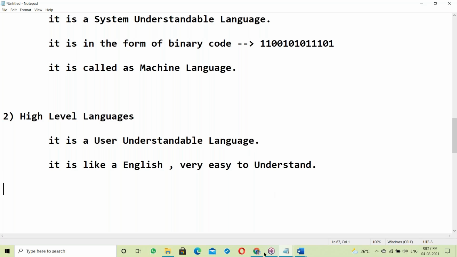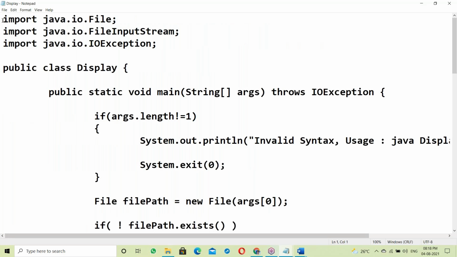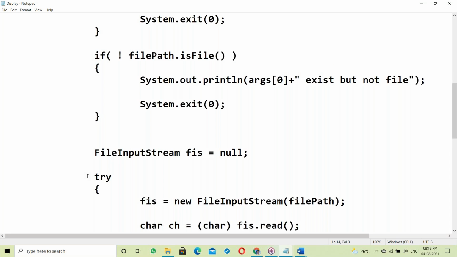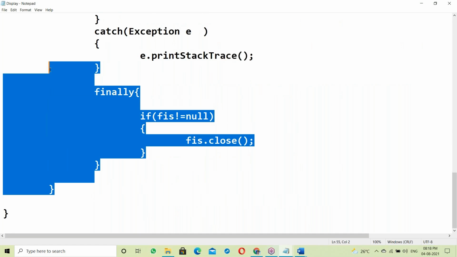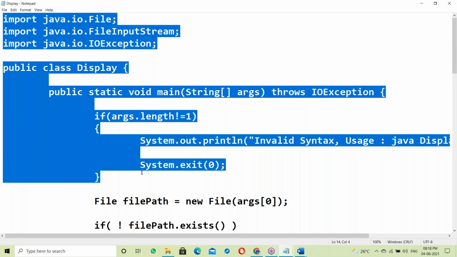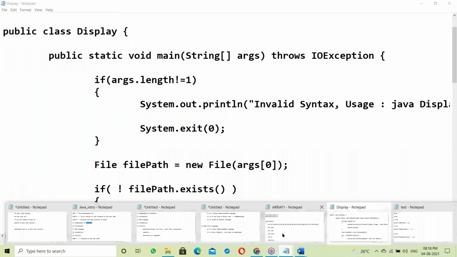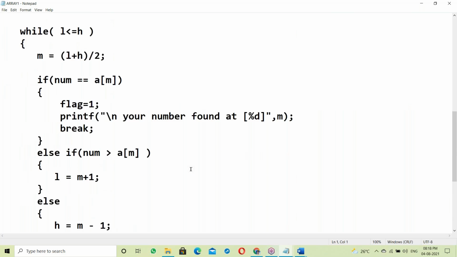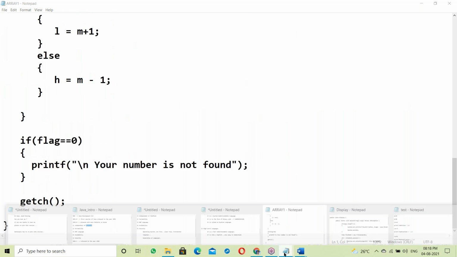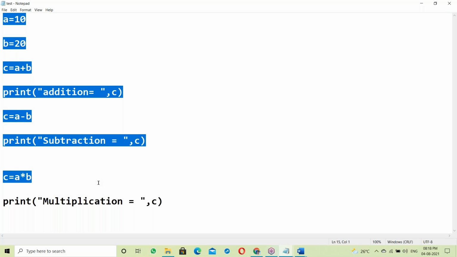Okay, fine. Now here, some question. So this is high level language, right? User understandable, like English language. System can't understand this. This high level language program has to be converted into system understandable language. Maybe a Java program, maybe a C program, a Python script. These programs have to be converted into binary codes.